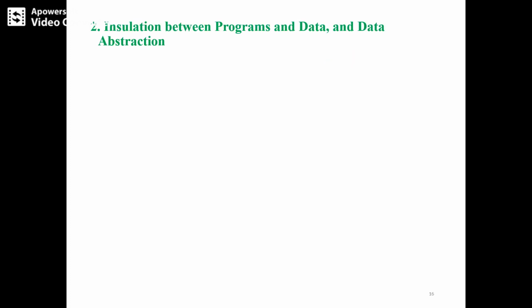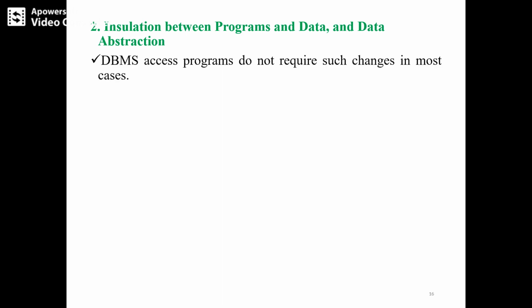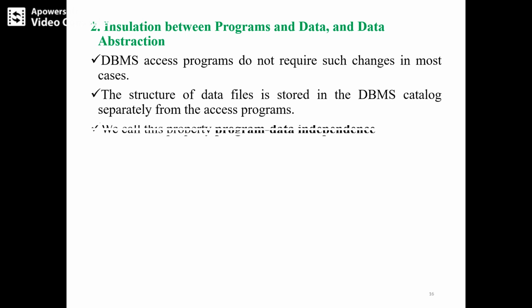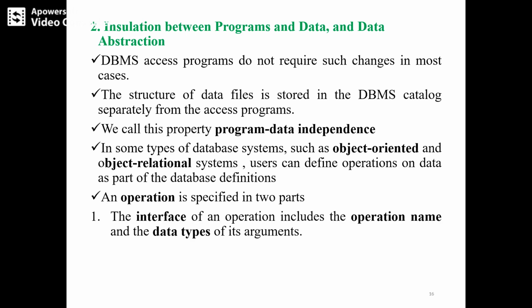The second characteristic of DBMS is insulation between program and data, and data abstraction. Under this, we are pointing out what is meant by program data independence and what is the meaning of program operation independence. Program data independence is nothing but it allows changing data storage structures and operations without having to change the DBMS access program.